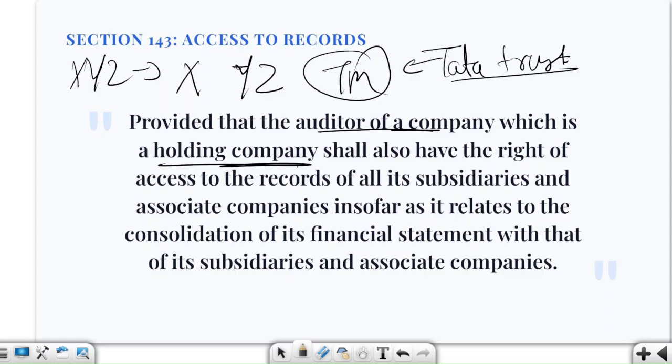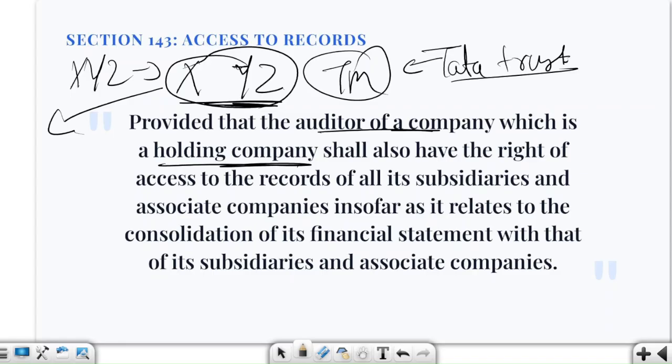Now XYZ's auditor can access the records of these subsidiary or associate companies. They can ask for their books of records as well, insofar as they relate to the consolidation of financial statements. Why? Because XYZ has to prepare consolidated financial statements. So XYZ's consolidated balance sheet includes X Limited, Y Limited and Z Limited.